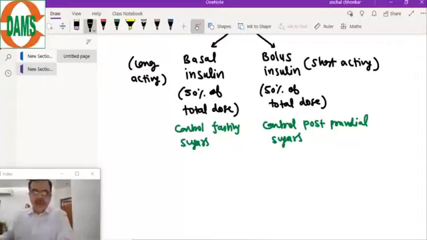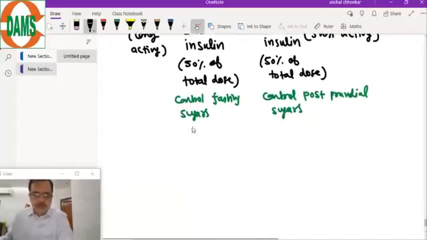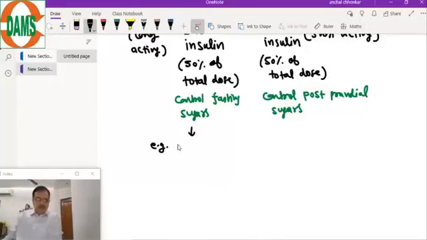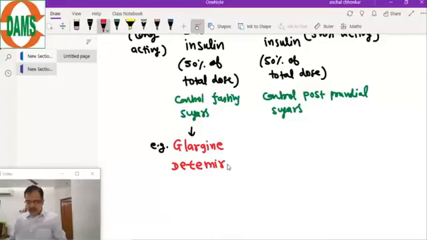The basal insulin examples are glargine, detemir, and degludec. These are the technical terms which are used.